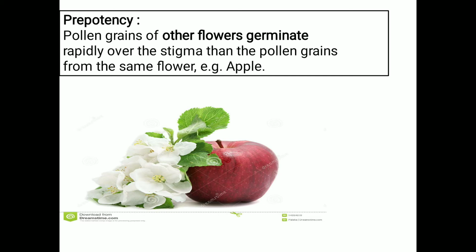This is called prepotency. An example is apple. In apple, what's happening? The pollen grains of other flowers germinate rapidly over the stigma compared to the pollen grains of the apple flowers.